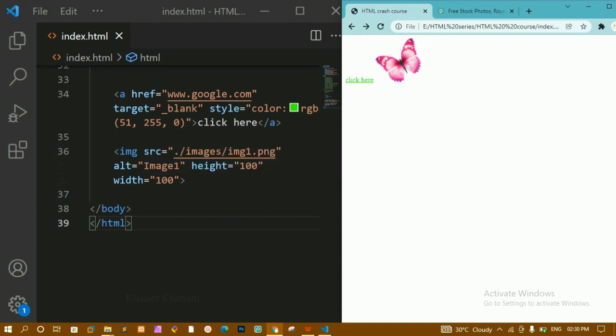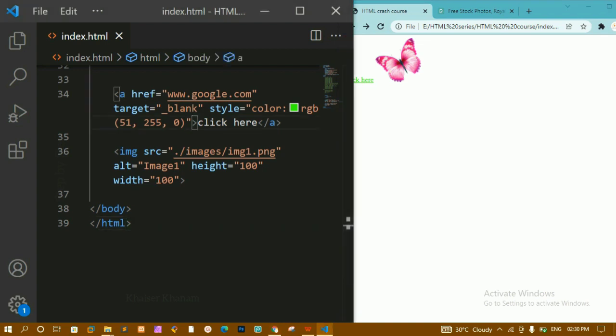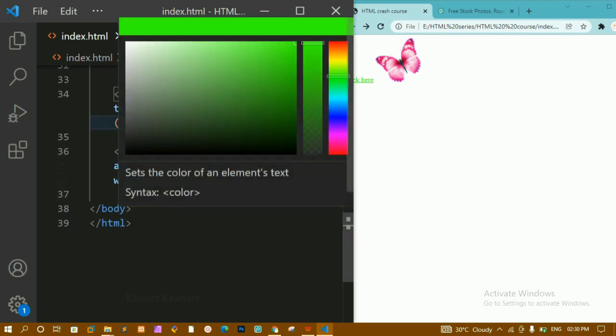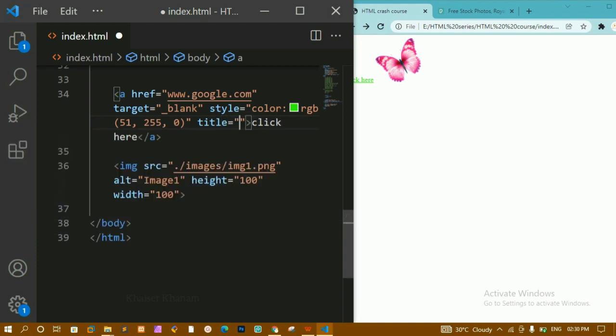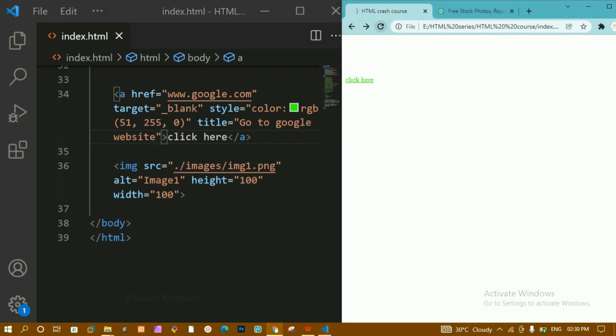Now whenever I click on this only then I will be redirected to google.com. So whenever I hover on this, if I just want to know where I should be redirected, I can just use the title attribute. I can just write here title, and here I can write go to Google website. I'll save this. I'll refresh this one. Now whenever I hover on this, you can see I will be getting that content, go to Google website, so that I will get to know whenever I click on this I will be redirected to the Google website. Okay, this is how we are going to work with attributes.